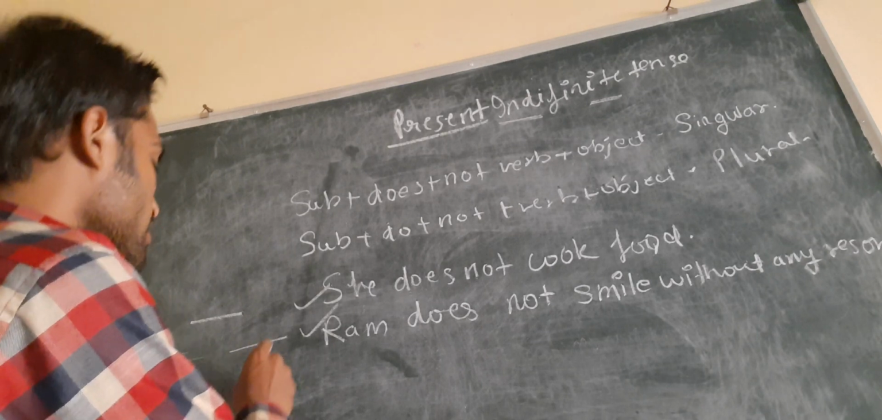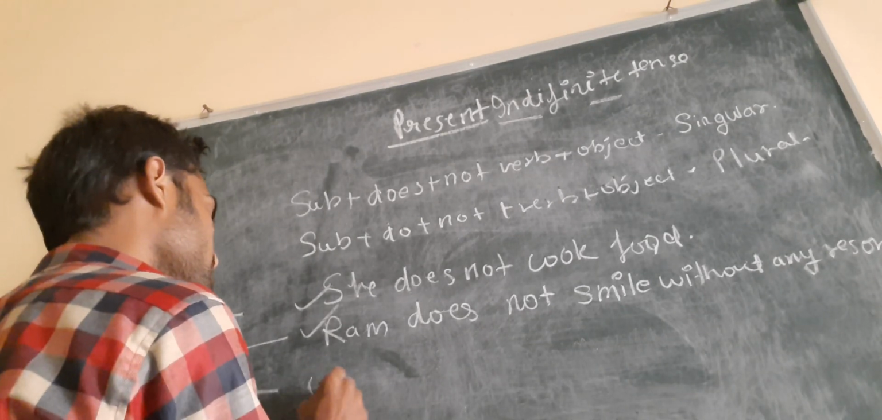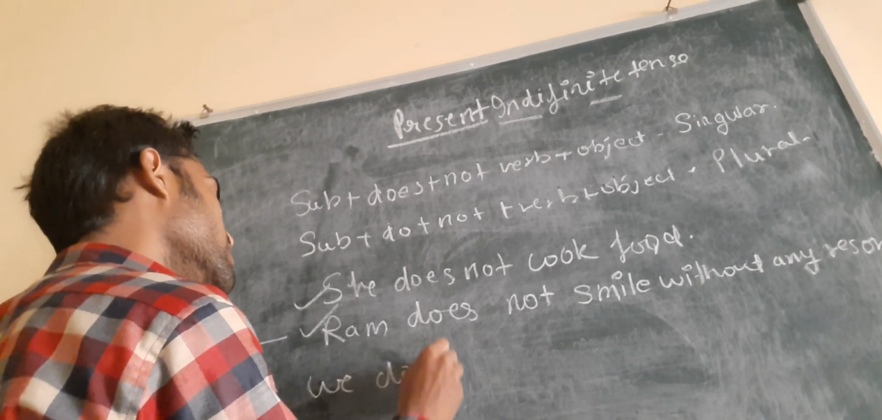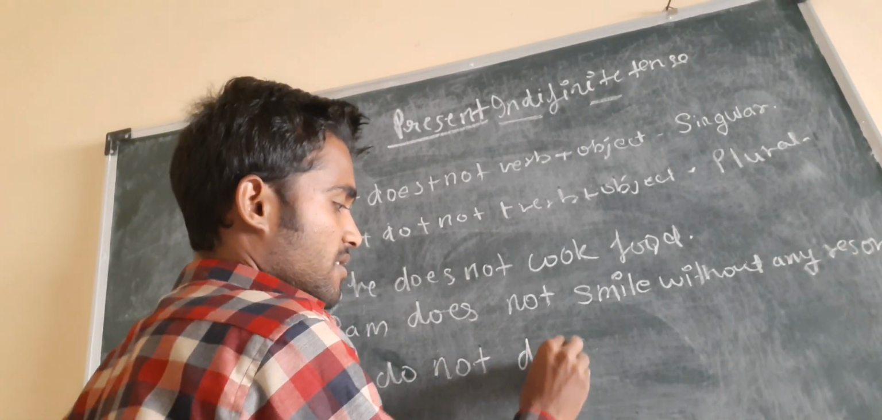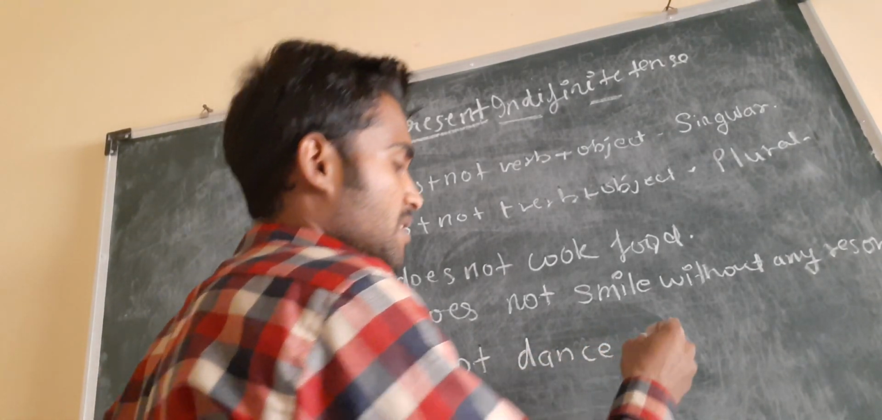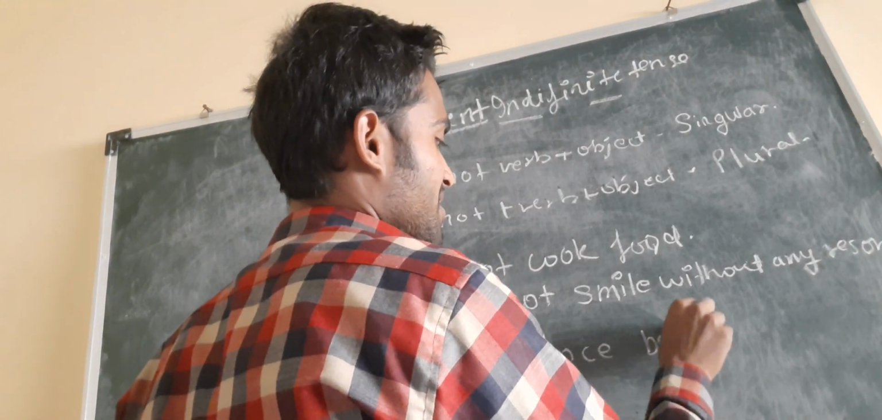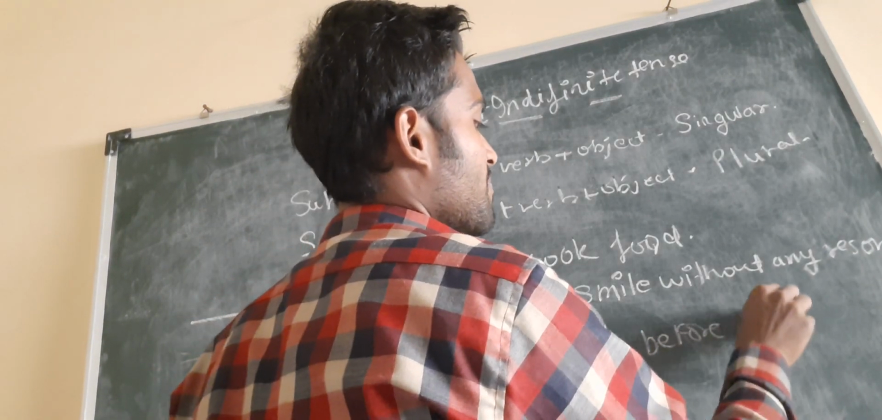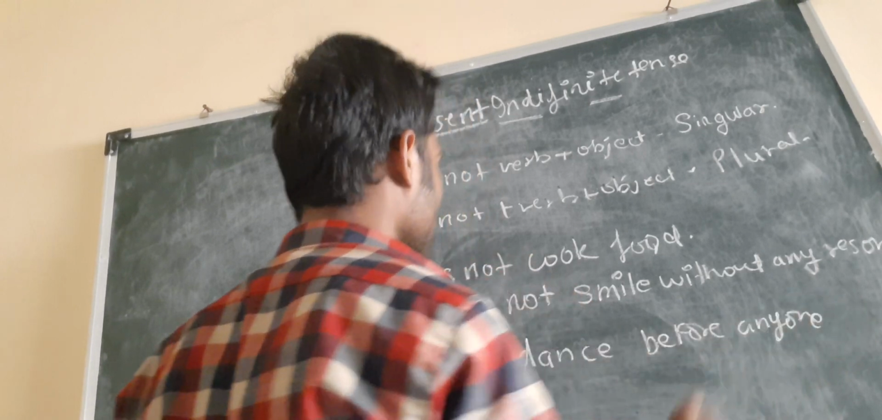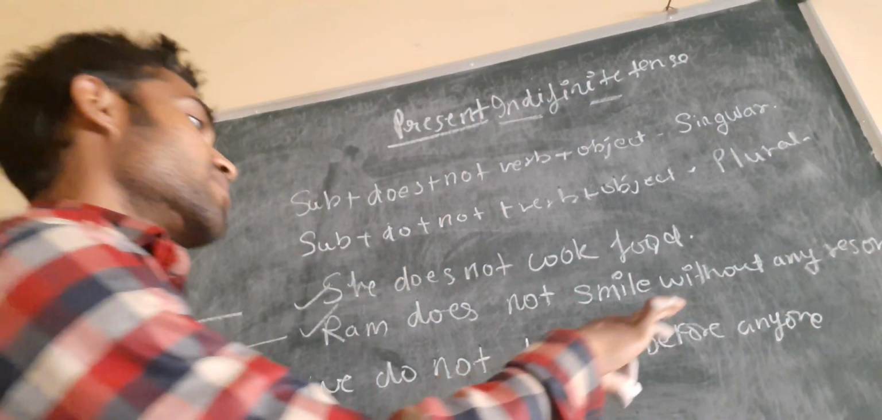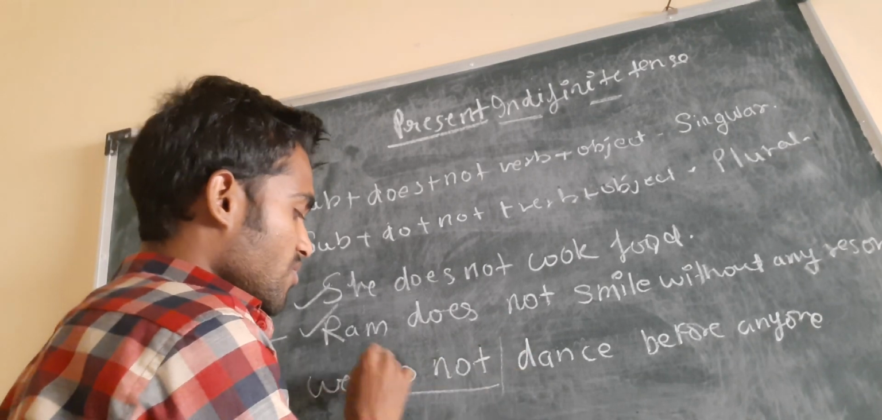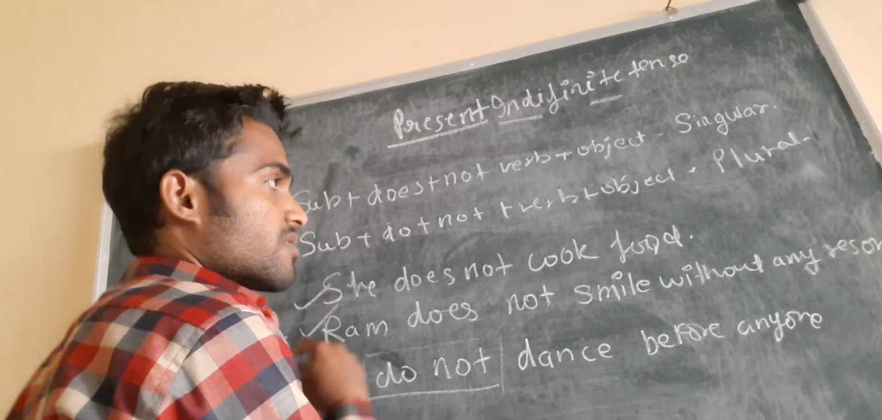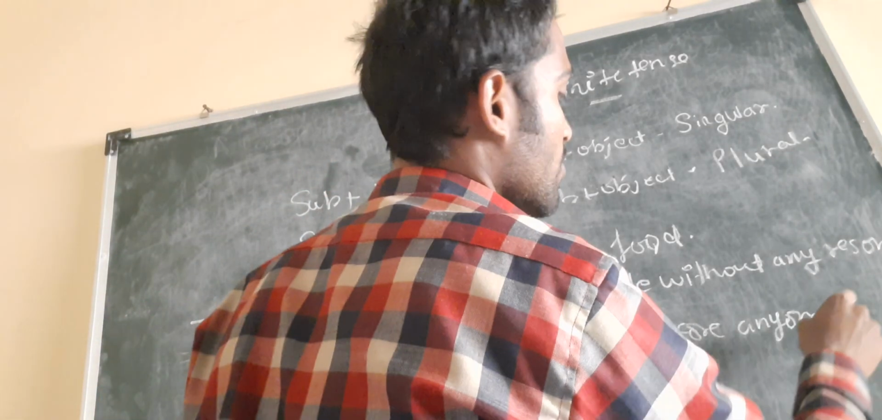Okay, so for the plural, like we do not dance before anyone. Okay, what I told, we do not dance before anyone. So we are using do not here. Okay, this do not we can use for the plural. So this situation is for the plural.